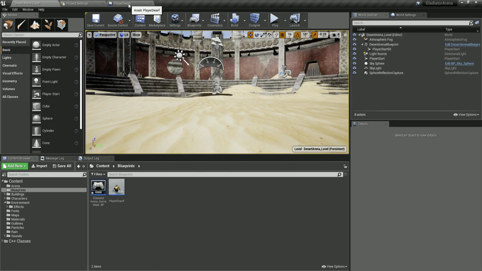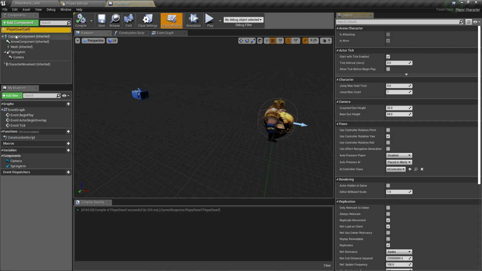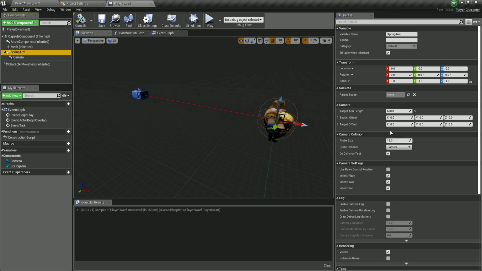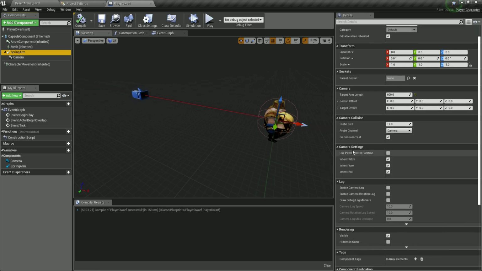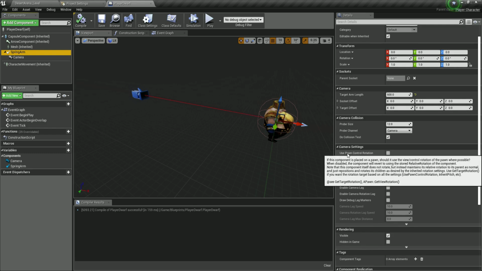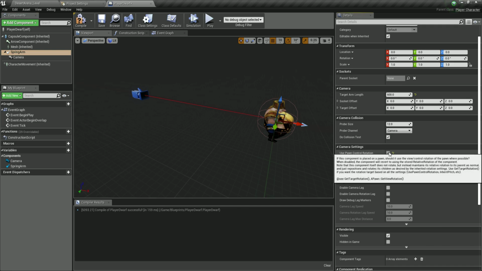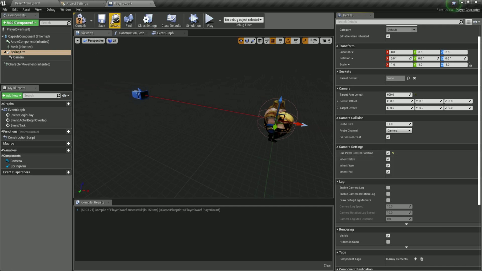We need to go here in the blueprint, and for the player dwarf, select him. And over here, as you can see, on the right side in the details, where it says pawn, make sure that all of this here is unchecked. So don't use controller rotation. You get the point. Uncheck all of these. Compile and save that. Also for the spring arm component, in the camera settings, we need to say use pawn control rotation. Make sure that is checked, and also compile and save. Any change that you make, make sure that you compile and save that.